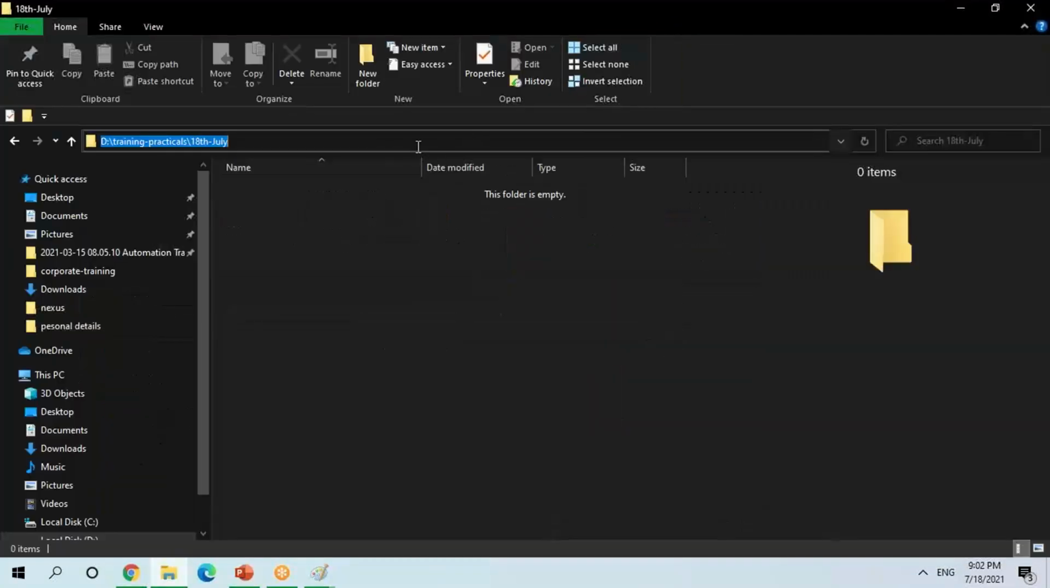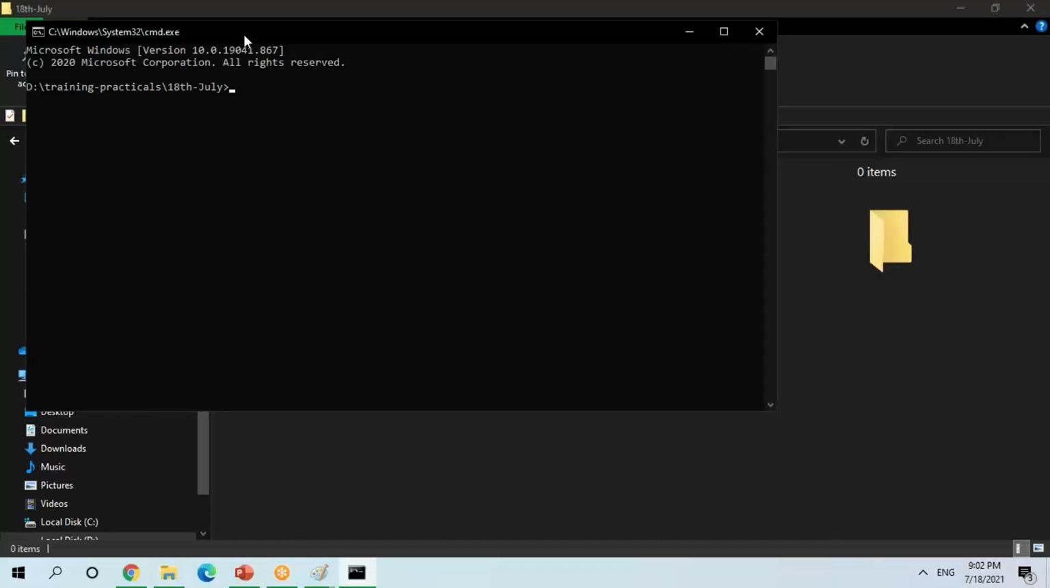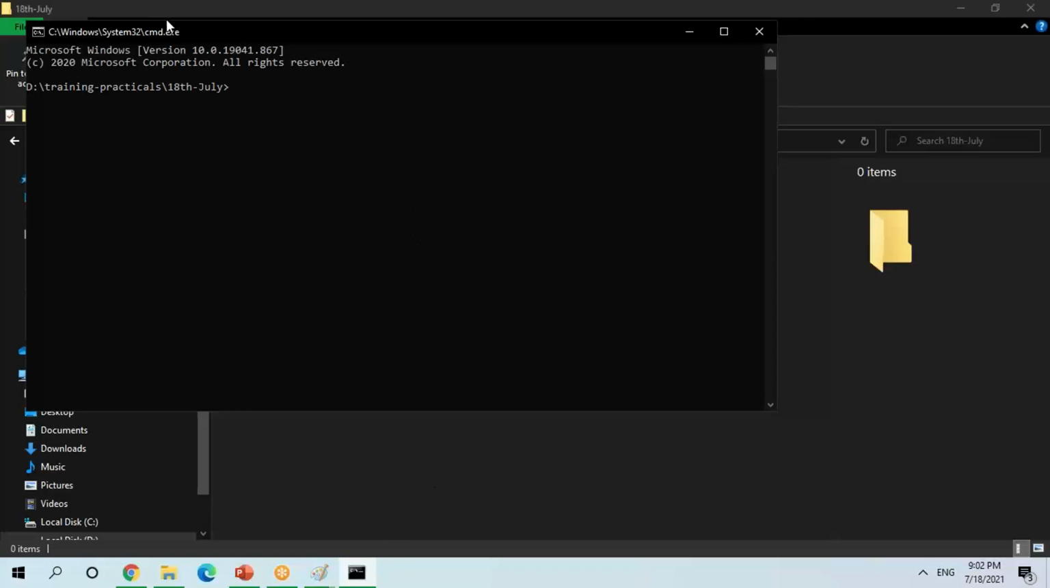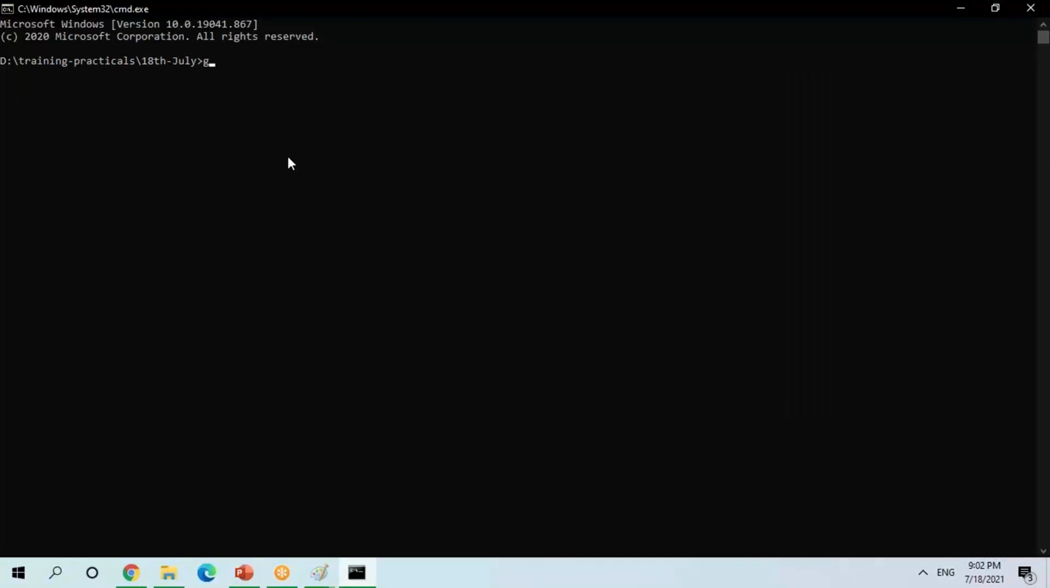So what I'm going to do, I'll download the repos. I'll just give you the git clone command. I hope you guys are aware of the git branching strategy also.